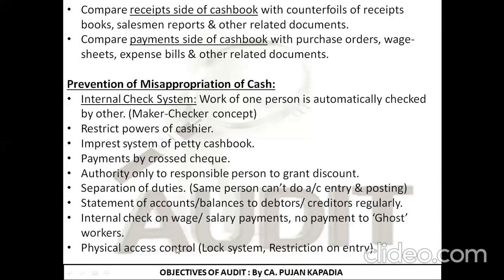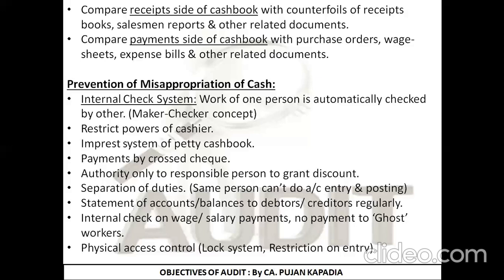Last is physical access control. We should have a proper lock system and restriction on entry, so that no one could directly reach the cash box. Fine, because if he is not able to reach the cash box, he won't be able to misappropriate the cash. There should be certain access control. We should make a proper lock and key mechanism so that access to the cash box is limited only to responsible and authorized persons. This is how we can prevent the misappropriation of cash. And this is the end of the first short note, misappropriation of cash.